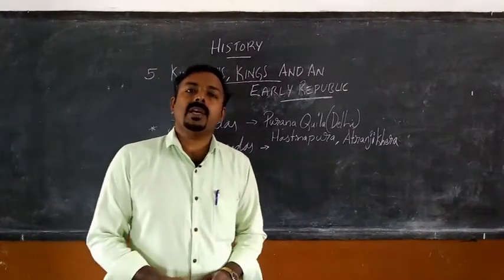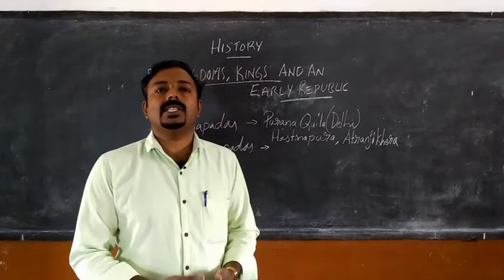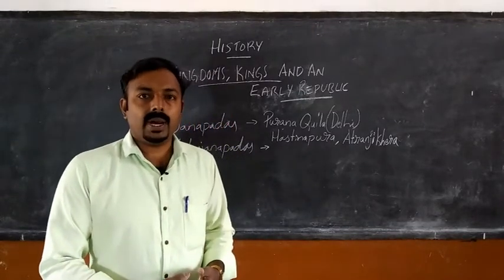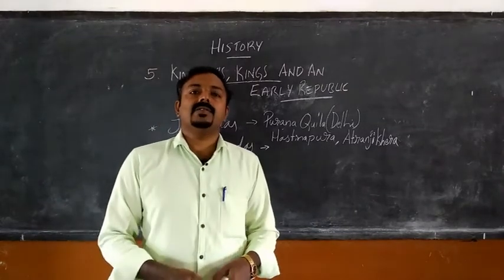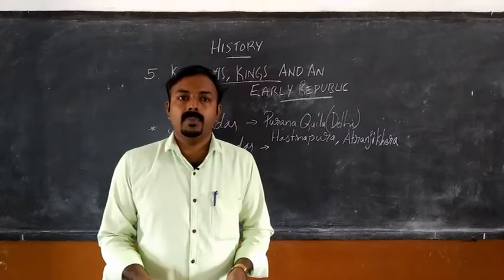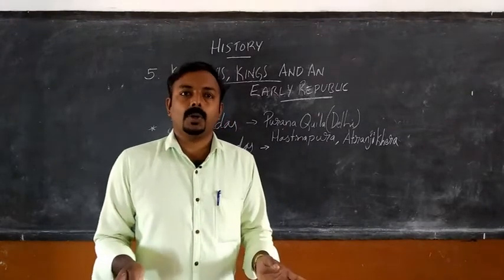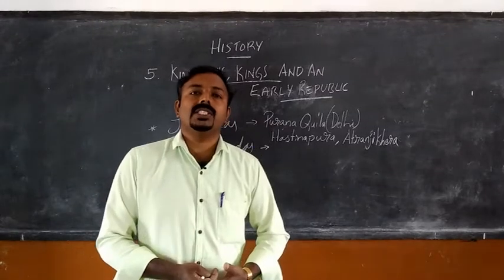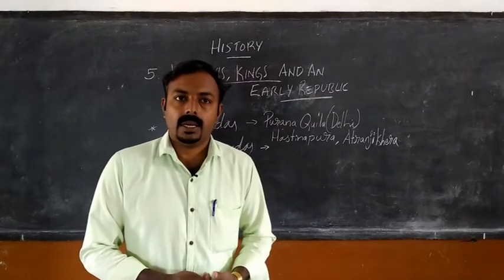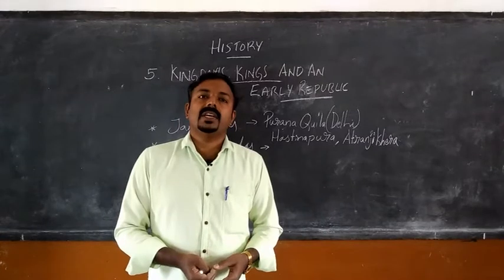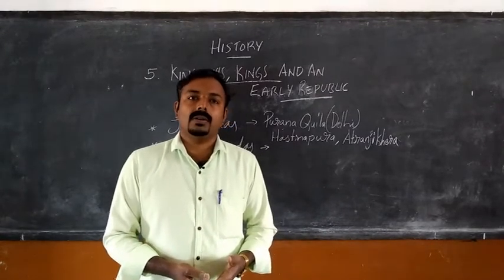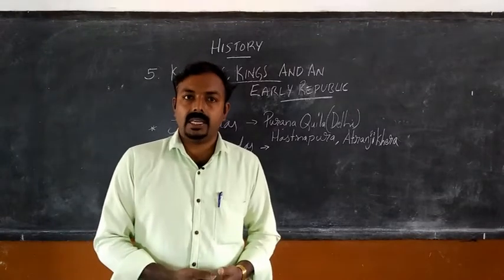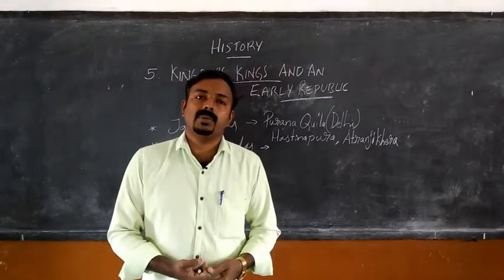And then come the Mahajanapadas. When a Janapada became more important than others, it was known as a Mahajanapada. In a Mahajanapada, they had a capital city, and the city was fortified. They made big walls to protect the city and to show they were rich and powerful. And in that time, they started maintaining armies to fight with the other kings. Those were the important things in the Janapadas and Mahajanapadas.